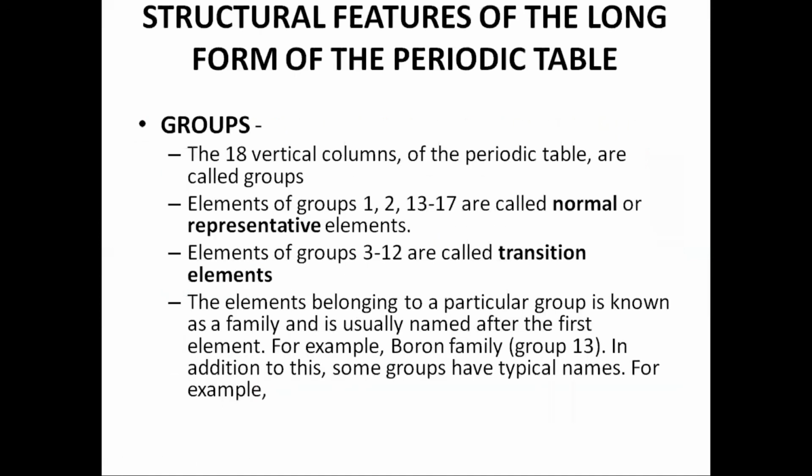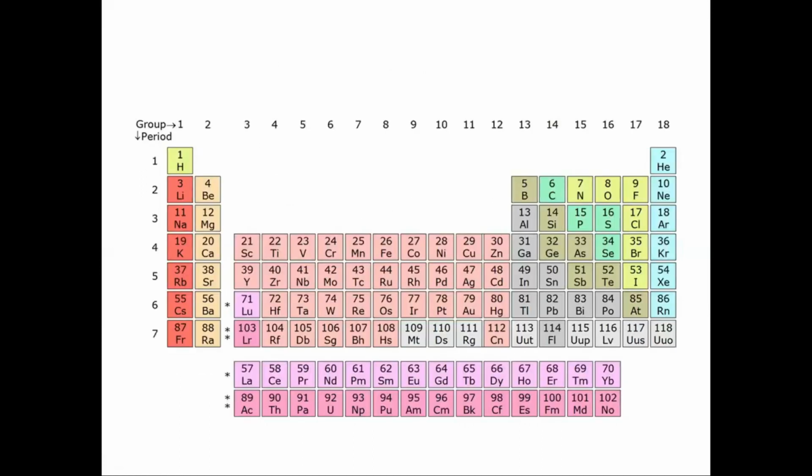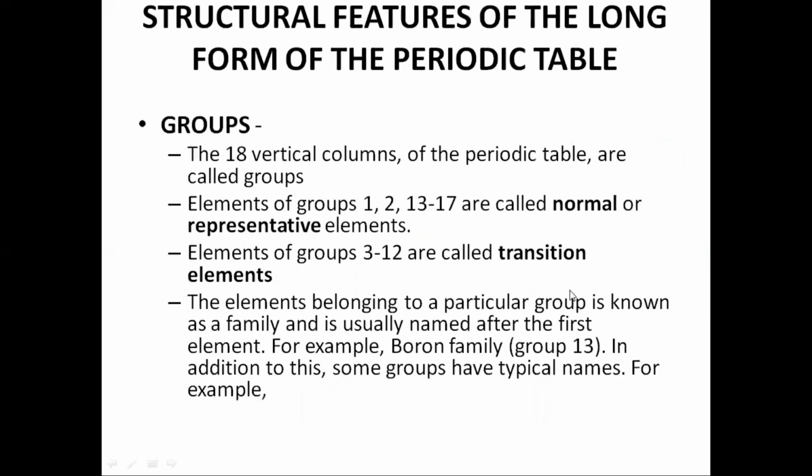The elements belonging to a particular group are known as a family, and it's usually named after the first element. For example, boron family, it's of group 13. You can see boron is the first member of this group and we can call it the boron family. And carbon is the first member of the 14th group and we can call it the carbon family. In addition to this, some groups have typical names according to their characteristics.